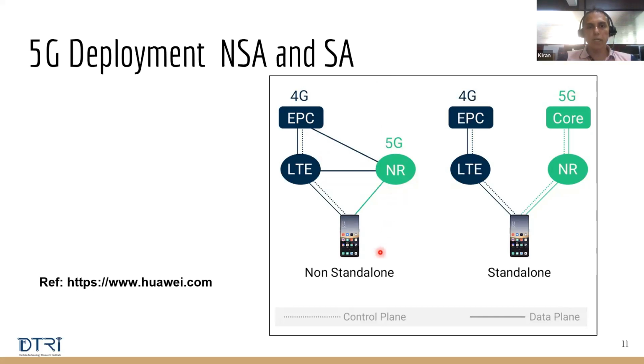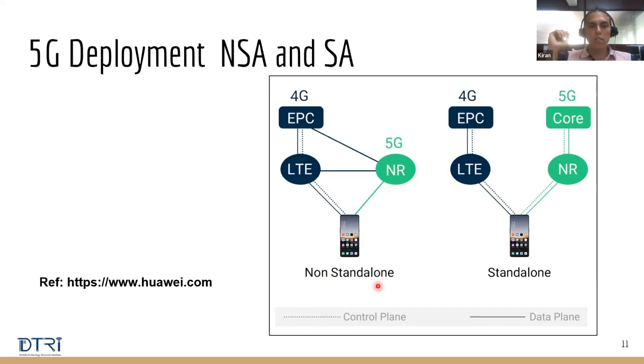If you look at this picture, in non-standalone mode, you are connecting to a 5G network, but it is not fully 5G. There is also a 4G connection in place. The dotted lines are control information, and this is the data information. Data is the information that you as a user are going to see. You may be watching a video over 5G, or talking to your friend, all that is data. Control is something which happens in the back end, which we are not aware of.